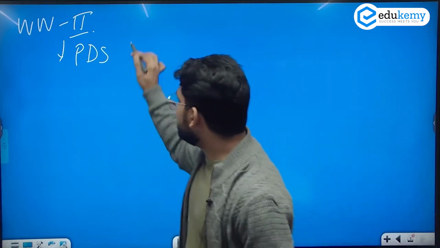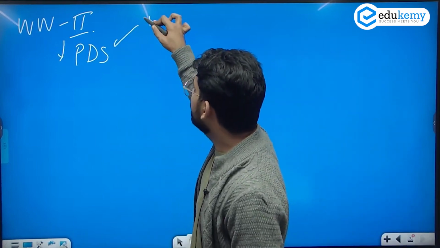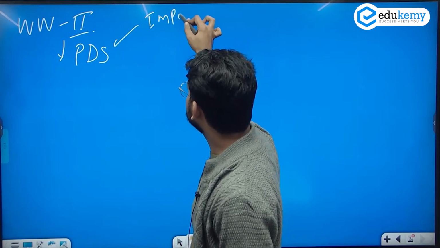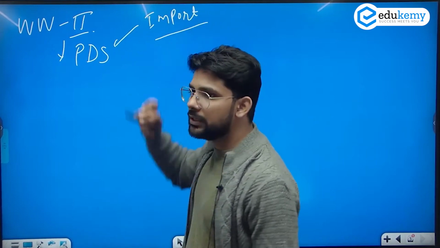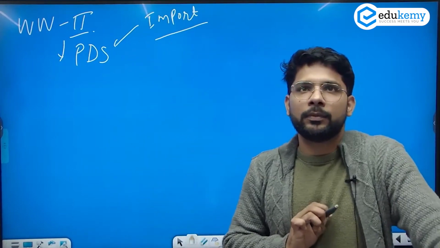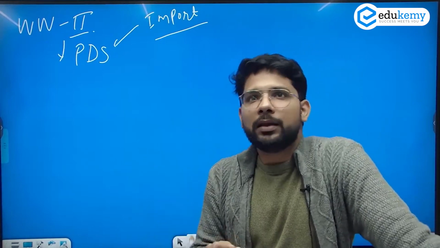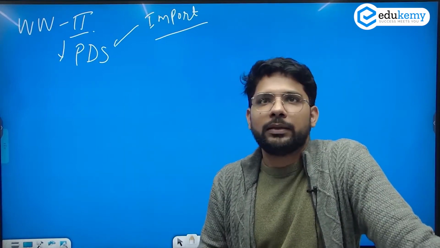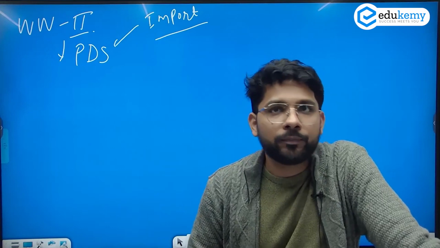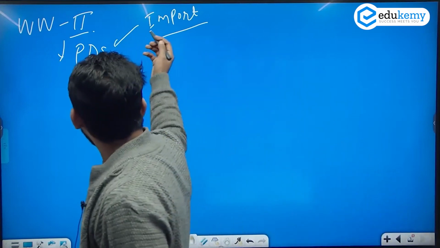But the major dependence of this PDS system was on imports, because India was not sufficient in food grains at that time. तो मोस्टली हम इंपोर्ट करते थे, उसके बाद हम पीडीएस लोगों को देते थे पब्लिक डिस्ट्रीब्यूशन सिस्टम के थ्रू. After this PDS,